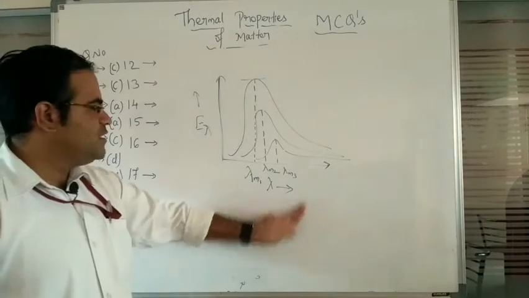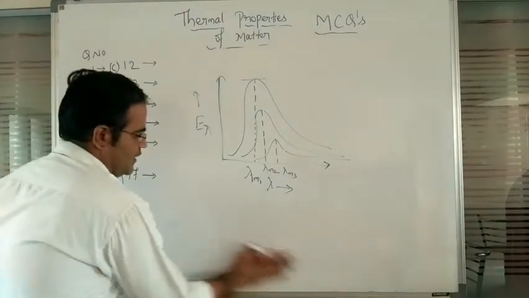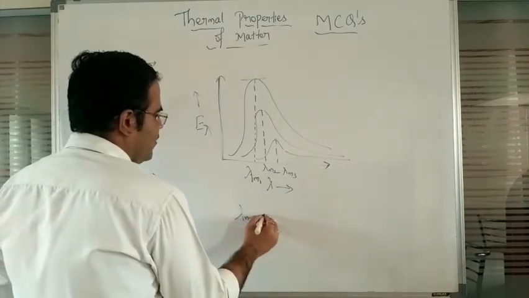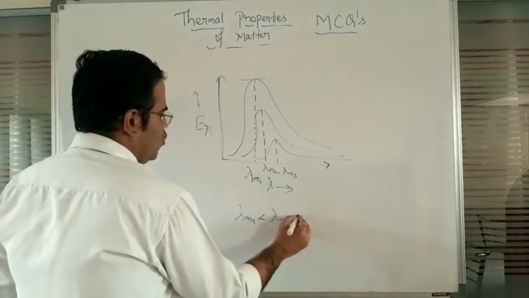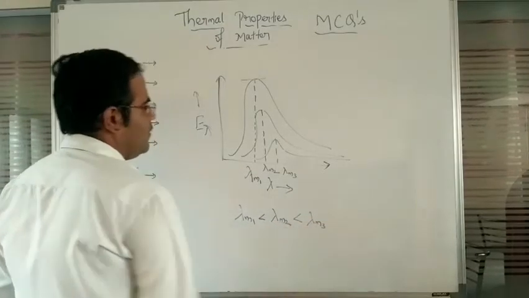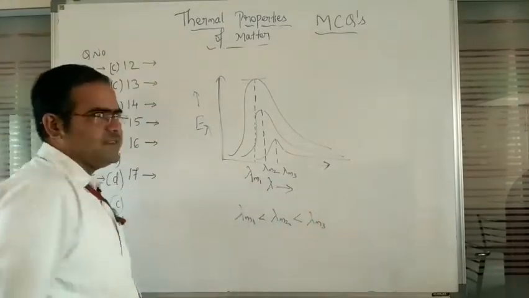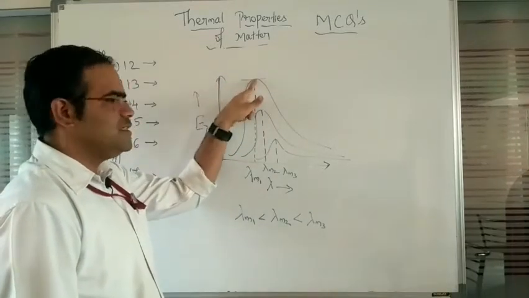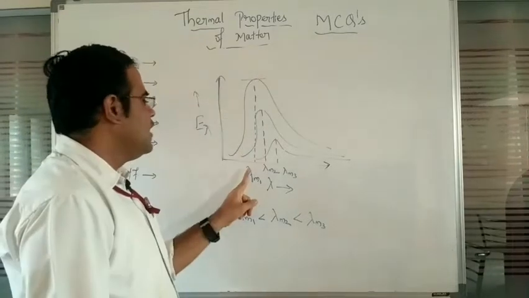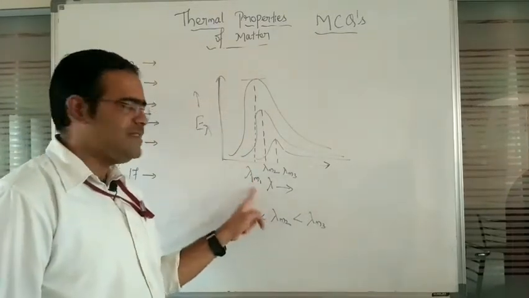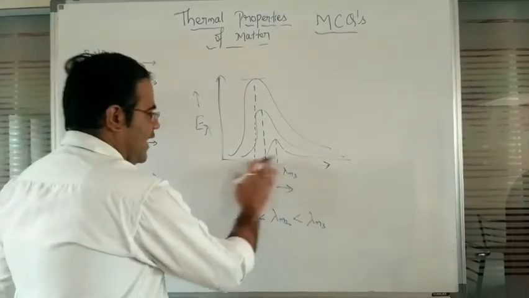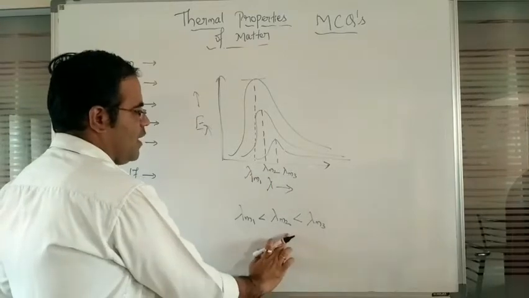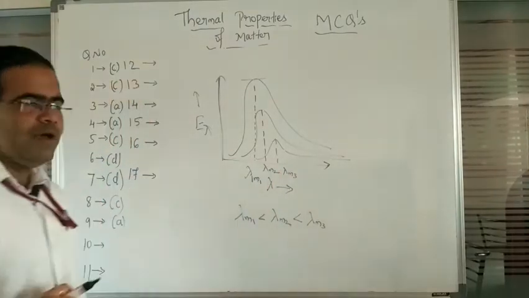Now, if I observe the lambda 1, lambda 2 and lambda 3 values, we can say lambda m1 is going to become lesser than lambda m2, which is lesser than lambda m3. According to the x-axis values, here we don't compare the y-axis; the energy is more there. So the energy for the first graph is more, but the wavelength corresponding to the first graph is lesser. So according to the x-axis value, lambda m1 is lesser than lambda m2, and lambda m2 is lesser than lambda m3.